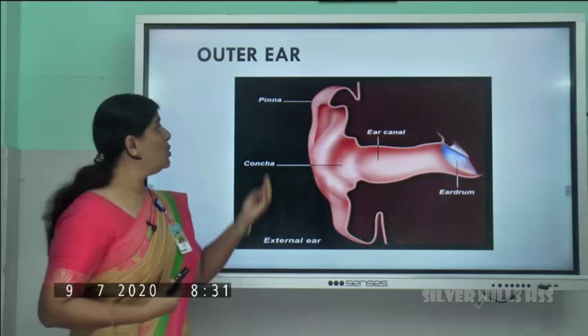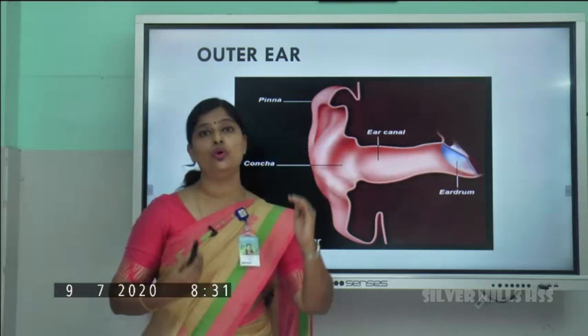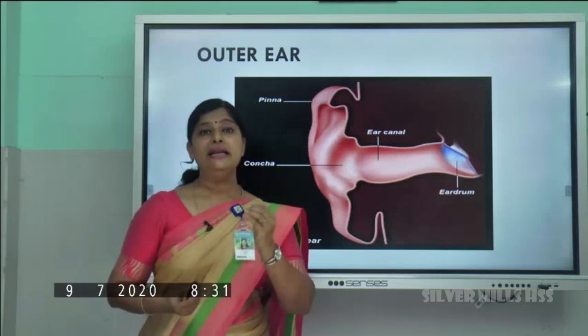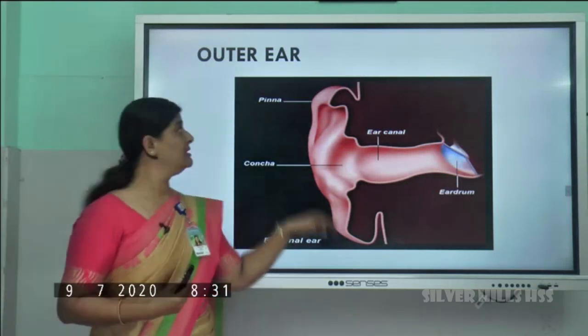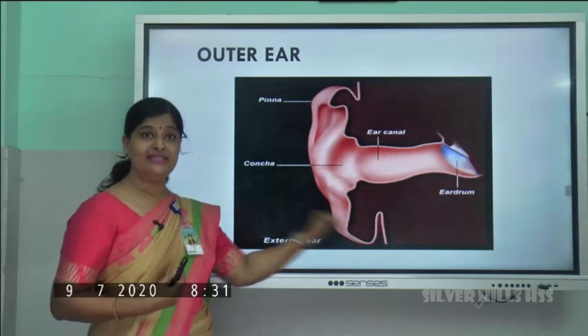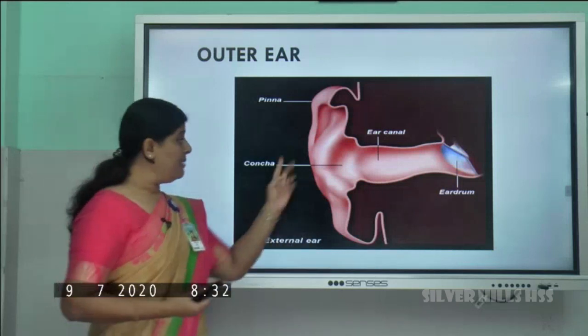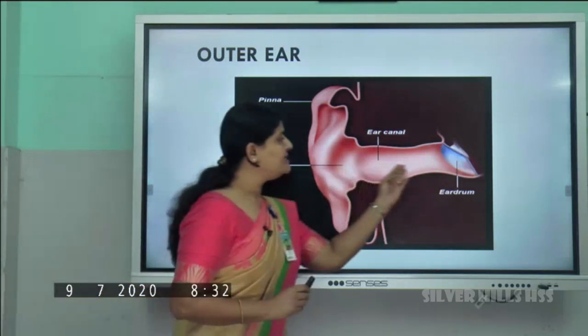That's it. So the ear pinna's function is to direct the sound waves towards the inner ear. So that is the first part of the external ear, the ear pinna, the only visible part which we see.